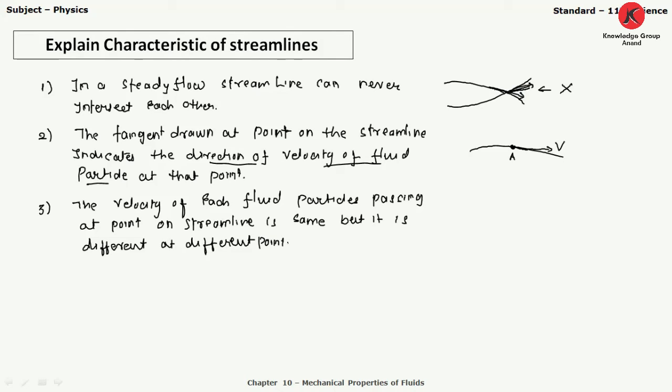This characteristic we will also discuss in the definition of steady flow, right?